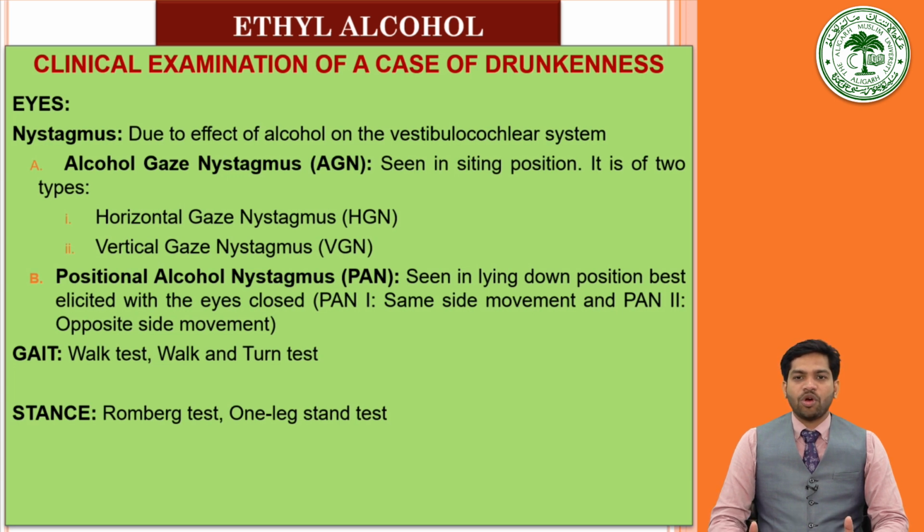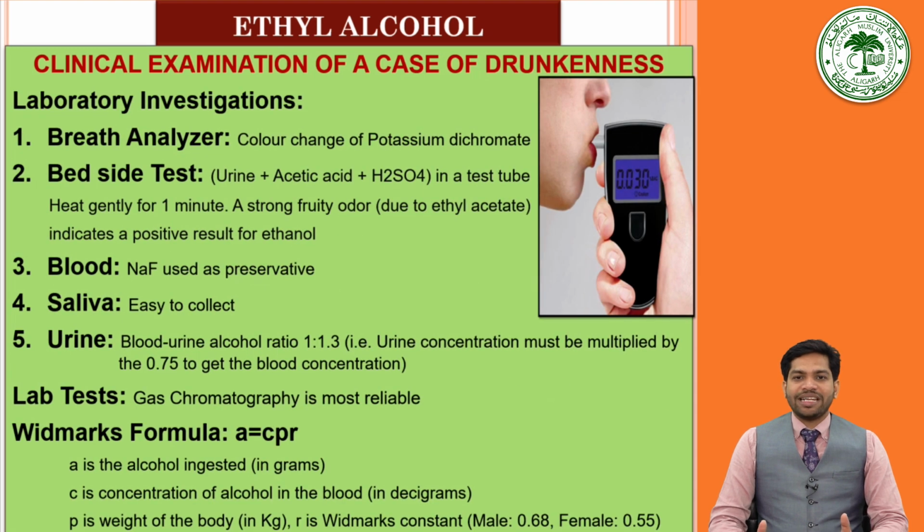Then for the gait, we already talked, the walk test and the walk and turn test shall be performed. For the stance, the Romberg test and the one-leg stand test shall be performed. Then for laboratory analysis, the breath analyzer is usually the bedside test that may be done. Also, traffic police personnel are advised to carry it along with them and check the blood alcohol level with the help of breath analyzers at the site of traffic incidents.